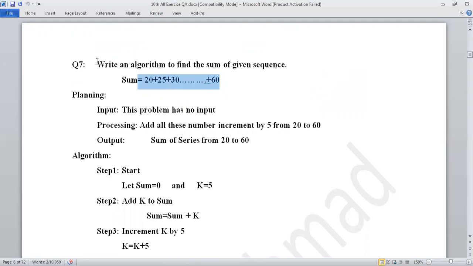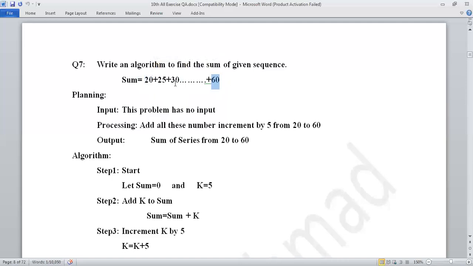Let's come to our question. Write an algorithm to find the sum of given sequence. Watch here. This is a sequence. Keep in mind, sequence start and sequence stop. Where does the sequence start? It starts at 20 and stops at 60.